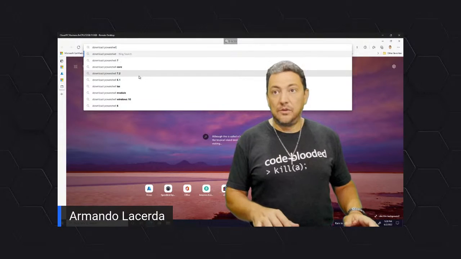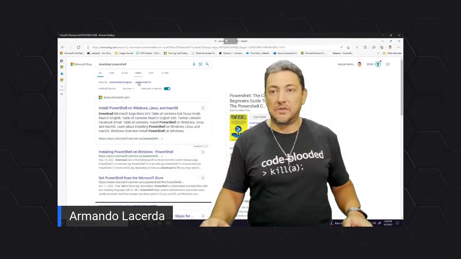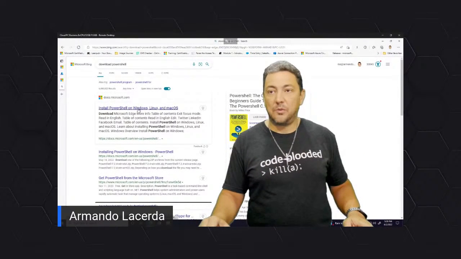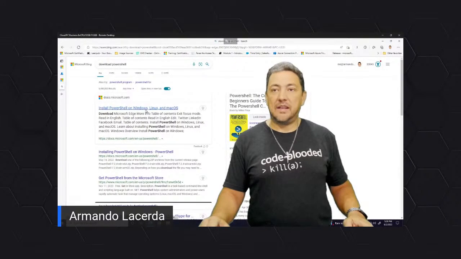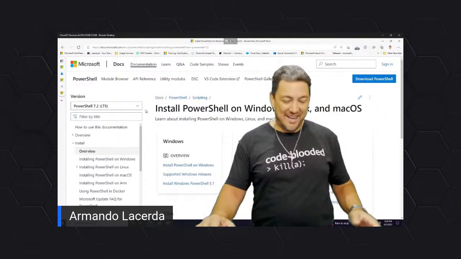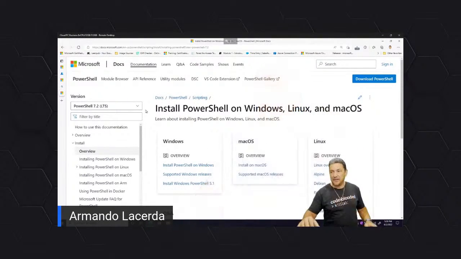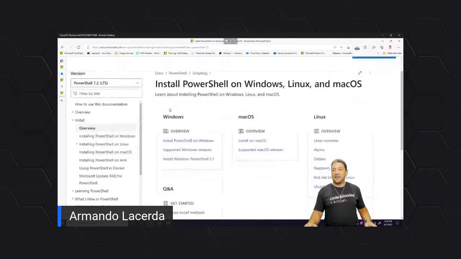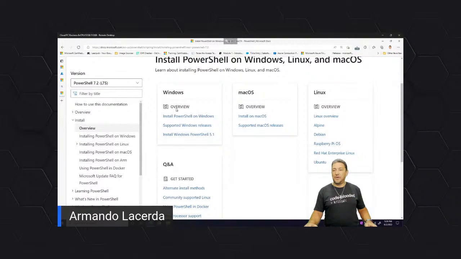So if I search here for download PowerShell install, you see the first link that pops up from Bing is a page where I can download PowerShell for Windows, for macOS, and for Linux. Now, the people who work on these two environments usually prefer the original CLI that's in there, which is the Bash CLI.